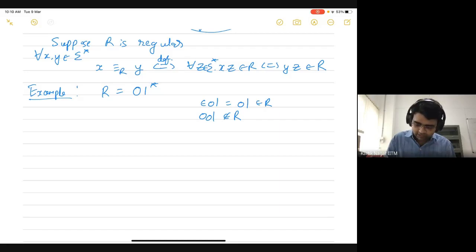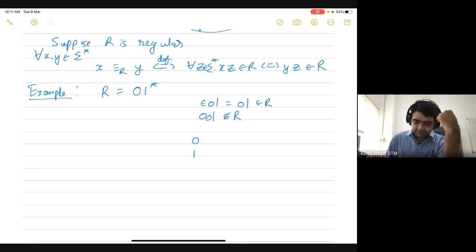So now let's take some more examples. What about 0 and 1? Are they related to each other? Costa is saying 1, 1 distinguishes them. I see.